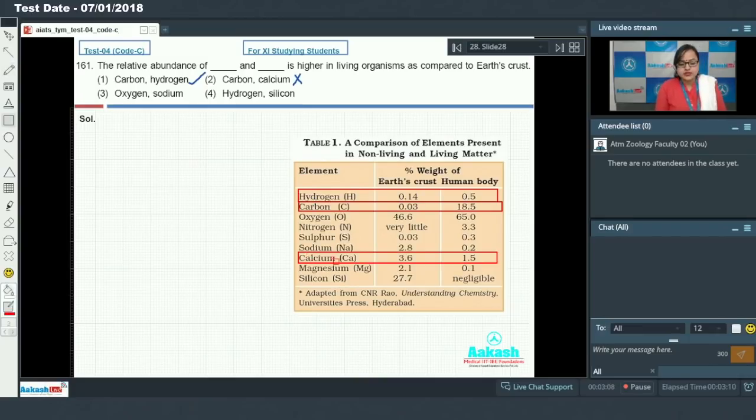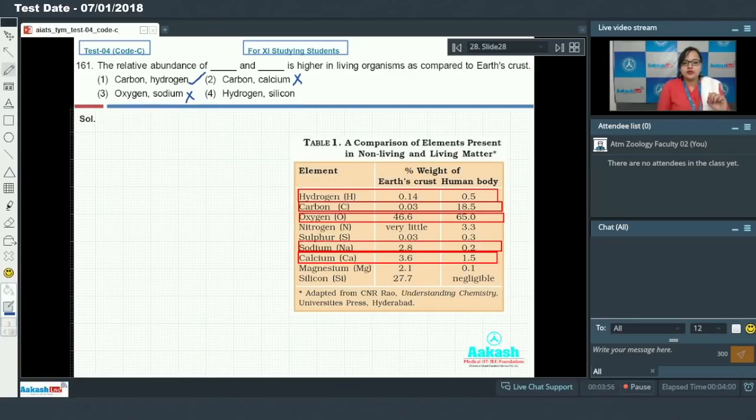Option 3, that is oxygen and sodium. Oxygen makes up about 46.6% of the weight of the Earth's crust, while 65% of the weight of the human body. While sodium makes up about 2.8% of the weight of the Earth's crust, while 0.2% of the weight of the human body. So the relative abundance of oxygen is higher in living organisms as compared to the Earth's crust, but the relative abundance of sodium is higher in the Earth's crust. So option 3 cannot be our answer.